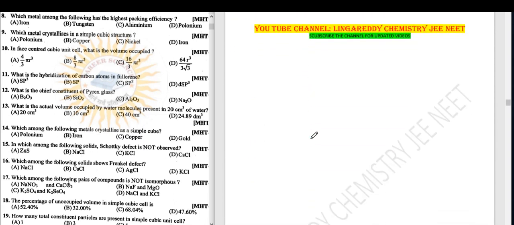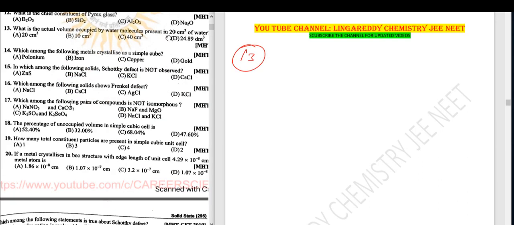Next, question number 13. What is the actual volume occupied by water molecules present in 20 centimeter cube of water? 20 centimeter cube means 20 ml, and 20 ml is nothing but 20 grams.